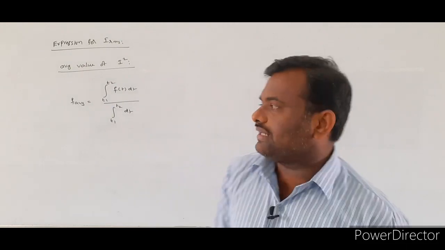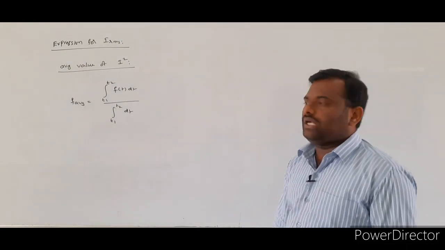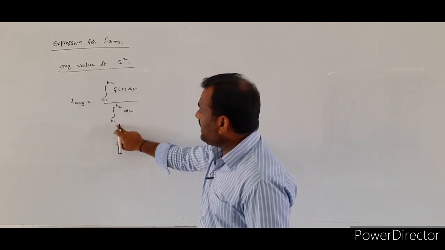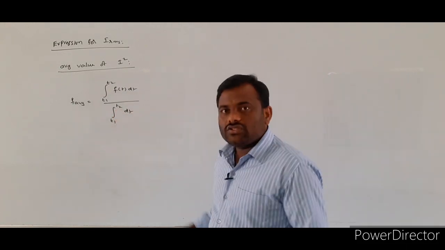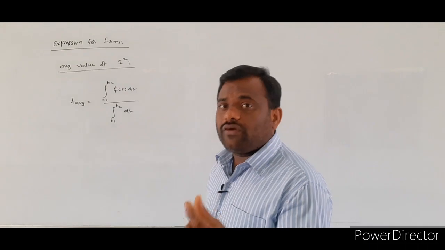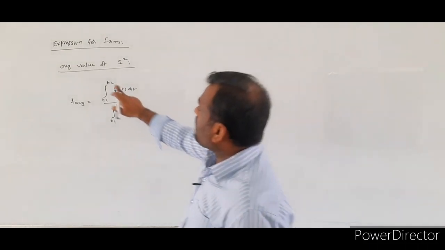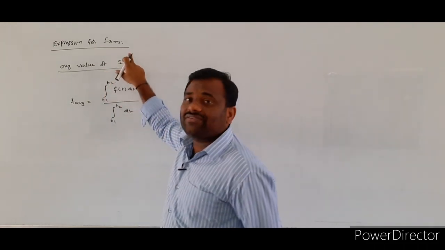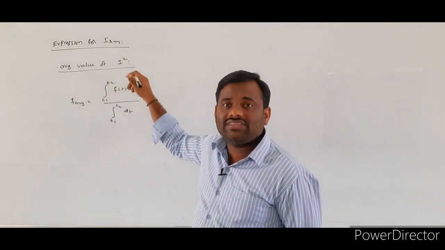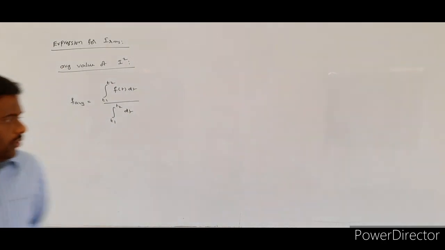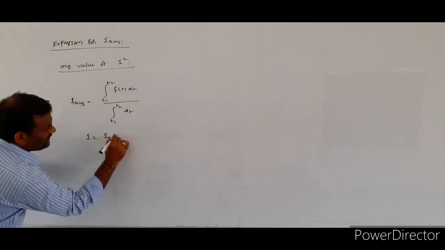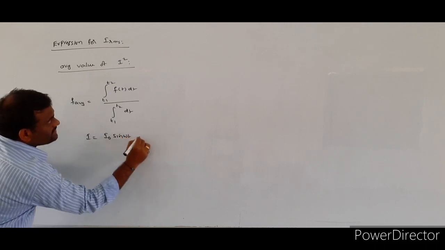Yesterday we wrote this formula. So here, whose average value are we going to calculate? We are going to calculate the average value of squares of the instantaneous current. You know that the general formula for I is I naught sin omega t.